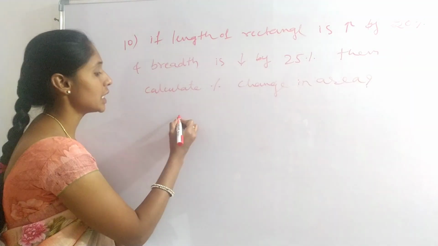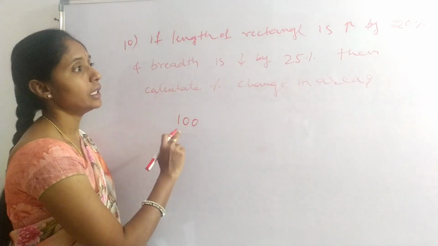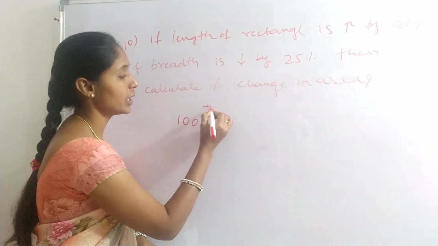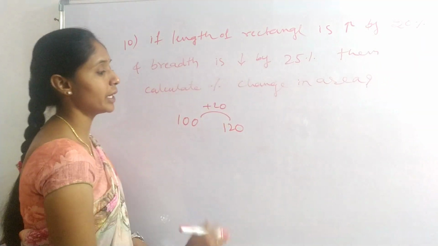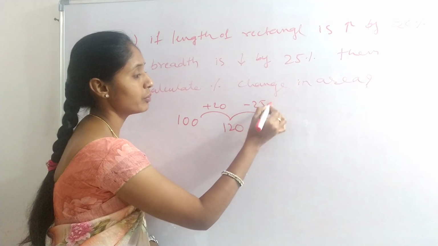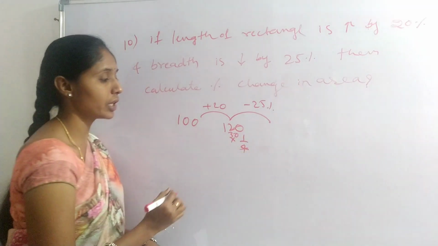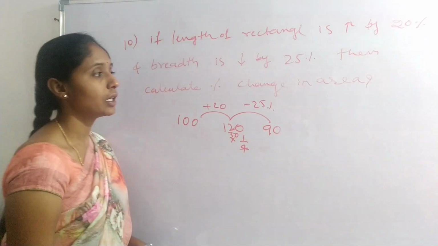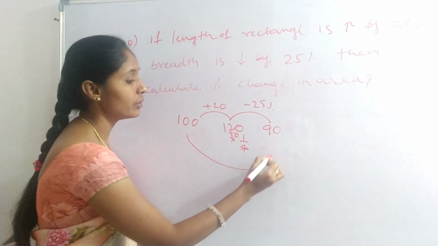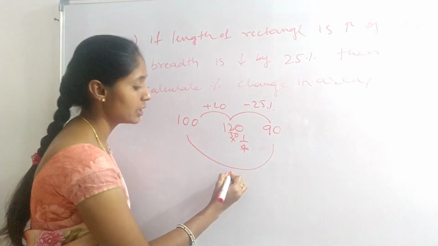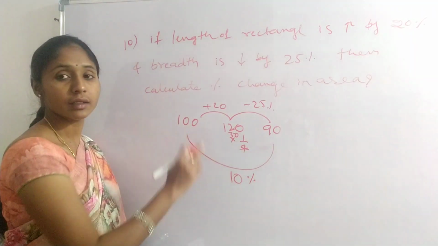First one: assume initial as 100. Then increased by 20%, that becomes 120. Then decreased by 25%, so 1 by 4, 4 threes are 12, that is 90. Then calculate the percentage change in area. Here 100 to 90, how much difference? 10. So 10% is the change in area.